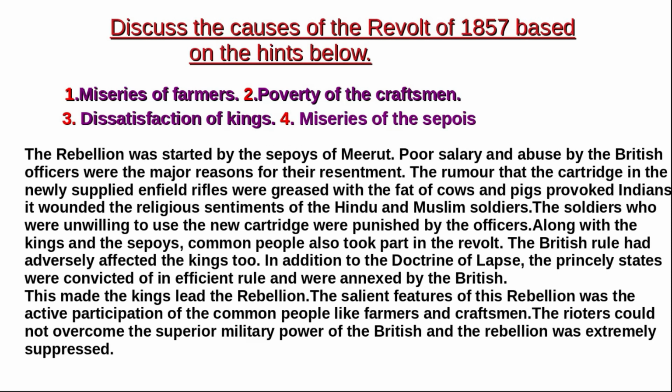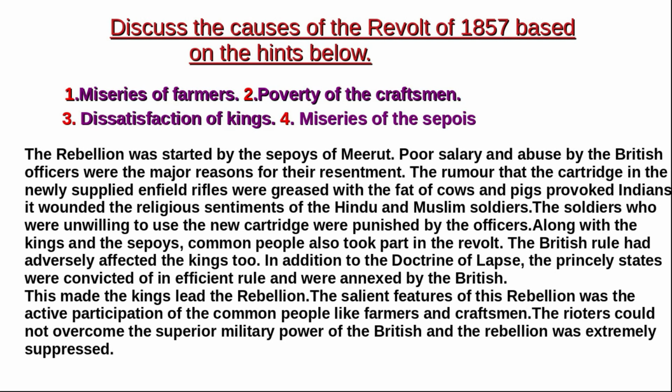Discuss the causes of the revolt of 1857 based on the hints below. Miseries of farmers, poverty of the craftsmen, dissatisfaction of kings, miseries of the sepoys. The rebellion was started by the sepoys. Poor salary and abuse by the British officers were the major reasons for their resentment. The rumor that the cartridges in the newly supplied Enfield rifles were greased with the fat of cows and pigs provoked Indians. It wounded the religious sentiments of the Hindu and Muslim soldiers. The soldiers who were unwilling to use the new cartridge were punished by the officers.